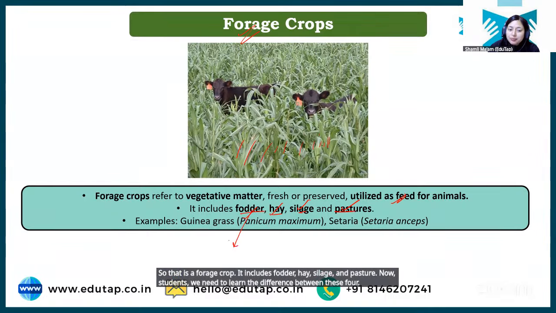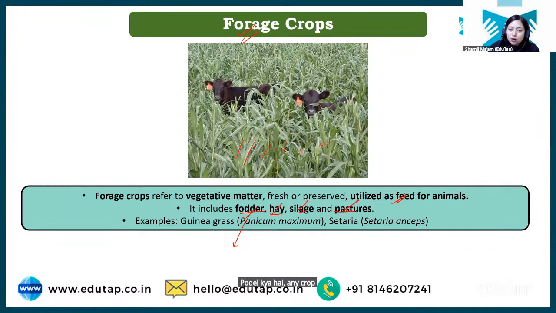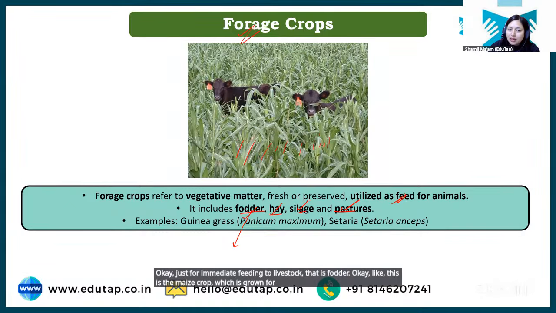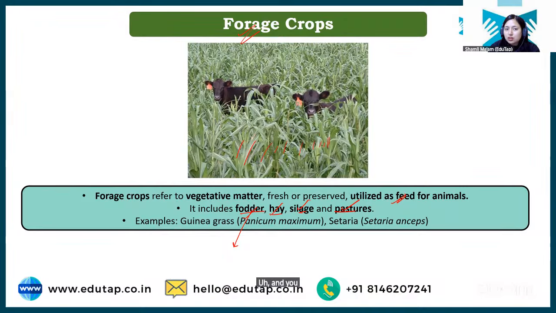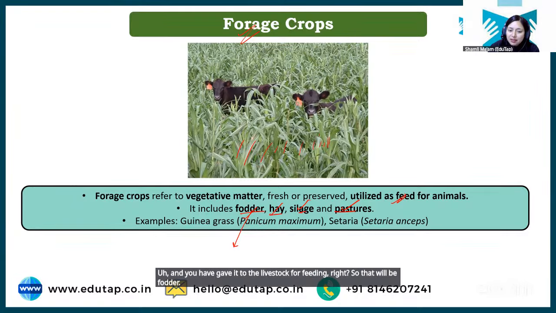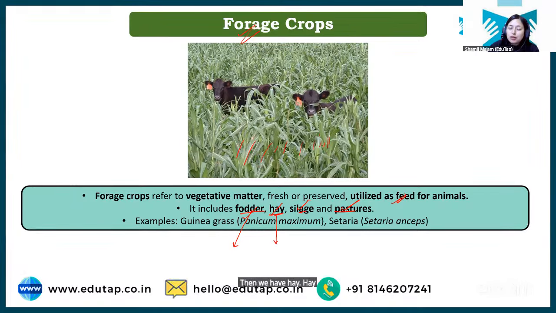Fodder क्या है? Any crop where you have cut down the vegetative matter just for immediate use. Okay, just for immediate feeding to livestock. That is fodder. Okay, like this is the maize crop which is grown for fodder. You have cut down this maize crop and you have given it to the livestock for feeding, right? So that will be fodder.